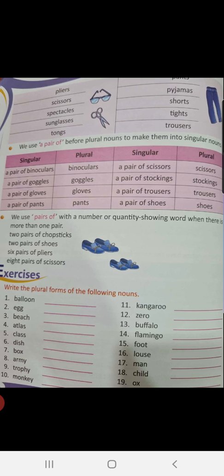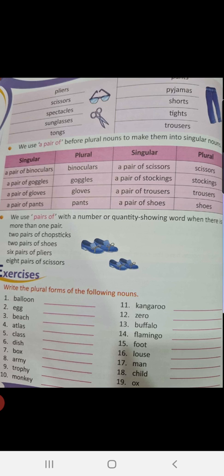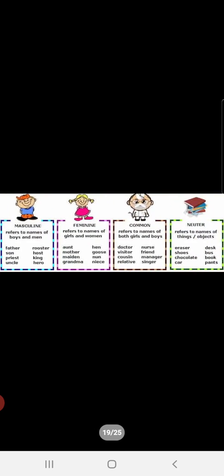Okay children, I hope singular and plural was clear to you before. Now you just remembered it. We will be revising it more in the online class children. We are going to see gender of nouns now. You know there are 4 types of genders children: masculine, feminine, common and neuter. Masculine refers to names of boys and men, feminine refers to names of girls and women, common refers to names of both girls and boys, and neuter refers to names of things or objects which are lifeless, which have no life in them.